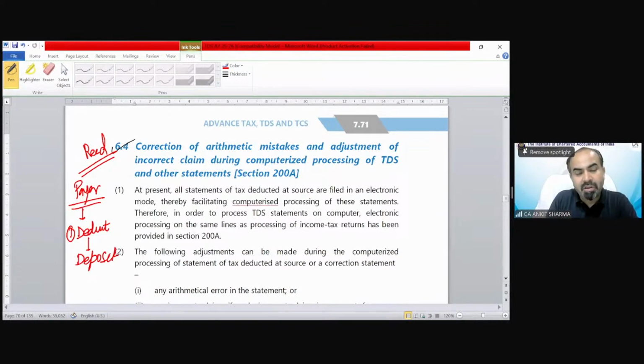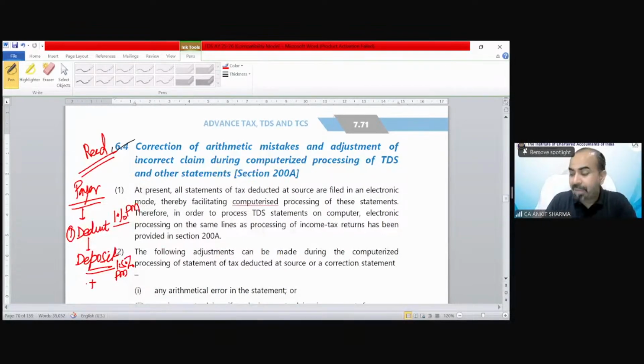And we have read the provision in our first session that if you did not deduct it or did not deposit it, there is some interest applicability. 1% if you did not deduct it. If you deduct but did not deposit, then 1.5% per month interest needs to be charged upon the payer.